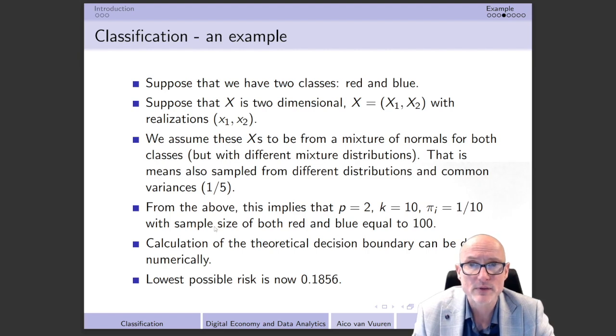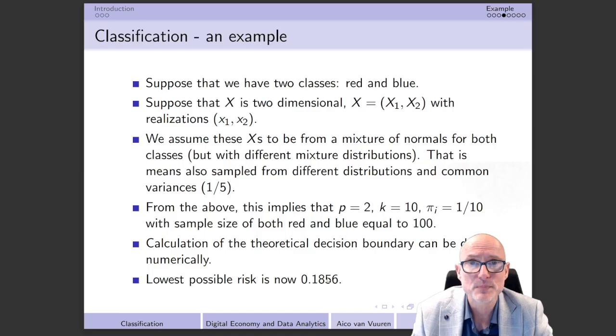And finally we're going to have a sample size of both red and blue that is going to be equal to 100. Then the calculation of the theoretical decision boundary can be done actually numerically. I'm going to say more about that later on, but we can calculate the theoretical decision boundary numerically, and the lowest possible risk that we can ever get is equal to 0.1856. This is also something which you might not directly see how I calculate, but this is also based on numerical calculation.